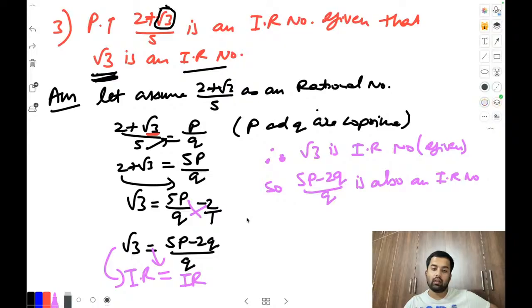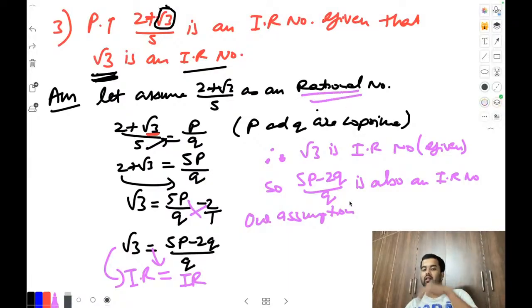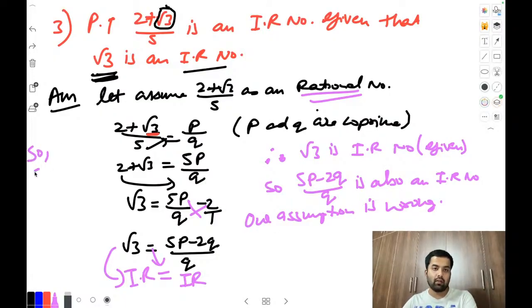So conclude your answer. Our assumption is wrong. What did we assume in the beginning? In the beginning we assumed it as a rational number, no? Now the assumption is wrong. Mention the last statement now. Our assumption is wrong. I'm writing this side, okay? Our assumption is wrong. So 2 plus root 3 divided by 5 is an irrational number.